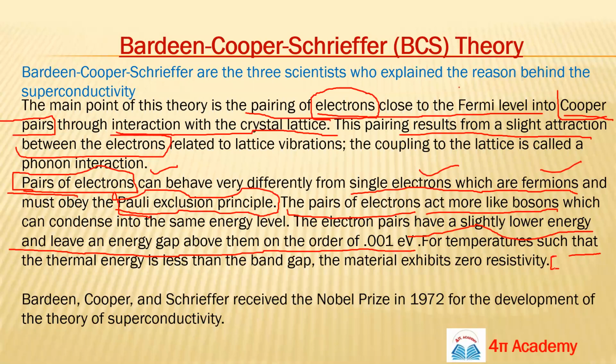The Cooper pair forms just below it, and the energy difference is of the order of 0.001 electron volt. So how much energy do you get?